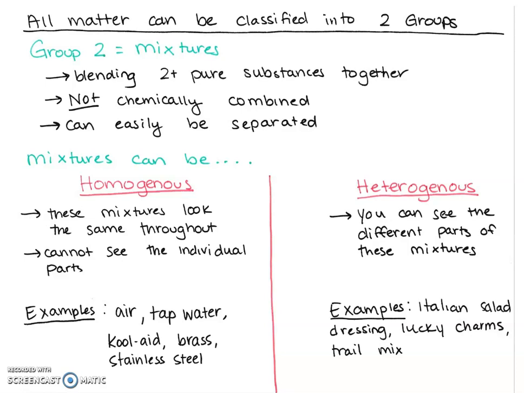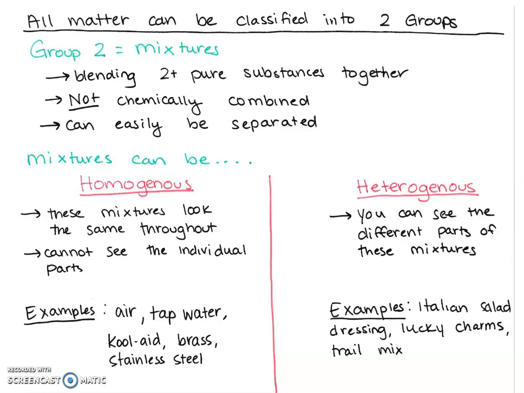Tap water. So water from your sink or your faucet is another type of homogeneous mixture. It's water, which is a compound, mixed with fluorine, which is an element, mixed with a little bit of chlorine, which is another element to keep bacteria out, and the fluorine helps your teeth. And if you have well water, sometimes you have minerals. Those are compounds that are dissolved in there, but you don't see it. All you see is just a glass of water that looks the same.